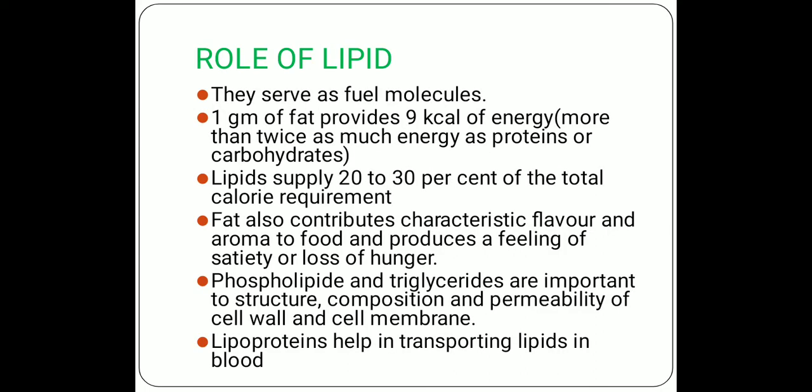Role of lipids. They serve as a fuel molecule. 1 gram of fat provides 9 kilocalories of energy, that is more than twice as much energy as protein or carbohydrates. Lipids supply 20 to 30% of total calorie requirement. Fat also contributes characteristic flavor and aroma to food and produces a feeling of satiety or loss of hunger.